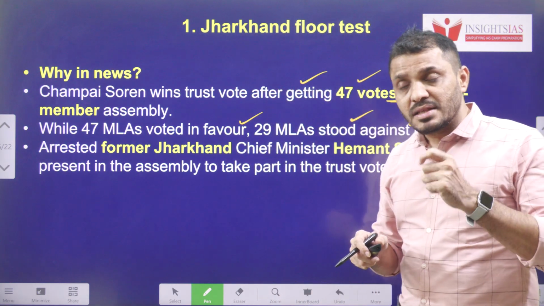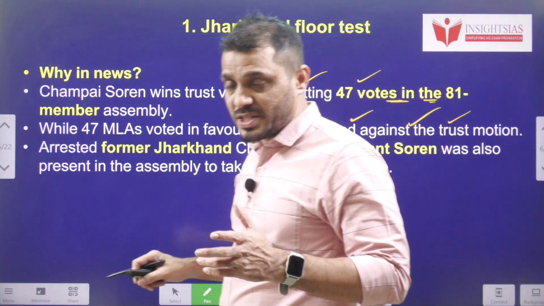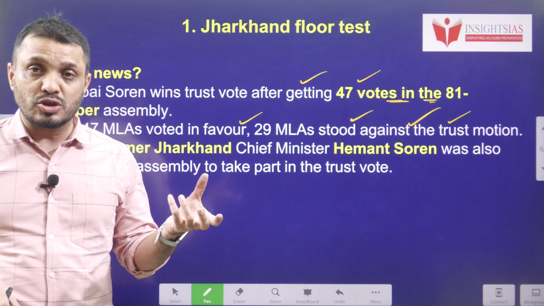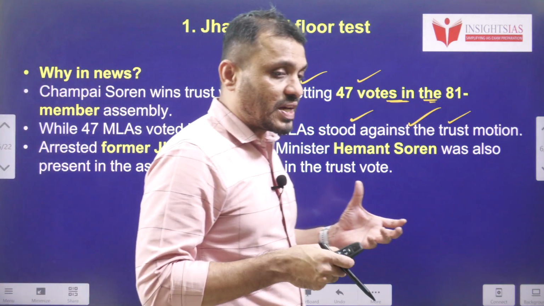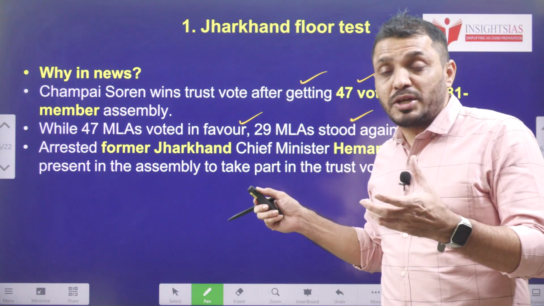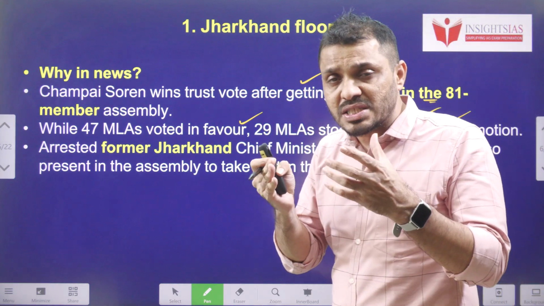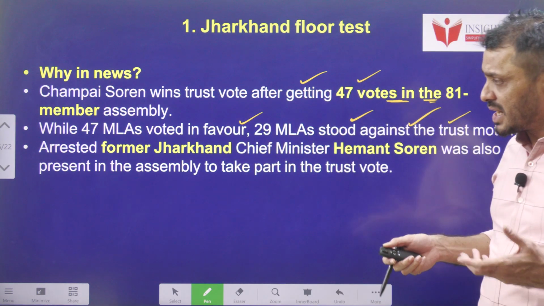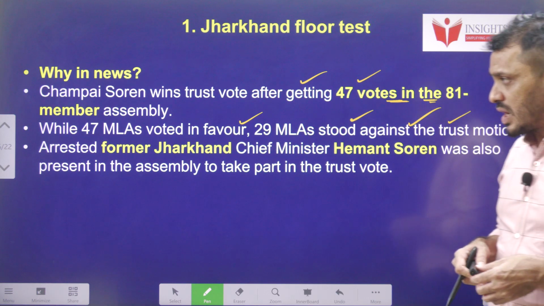After he was arrested, the party appointed Champai Soren as Chief Minister and he took the Chief Minister oath. So this is the kind of political crisis in the Jharkhand Mukti Morcha, and the opposition party, that means the BJP, sensed this crisis and wanted to test the majority. If the Jharkhand Mukti Morcha and Congress were not flocked together, then obviously BJP would have got a chance to form a government. So there is nothing wrong in the opposition party asking for the no confidence motion.